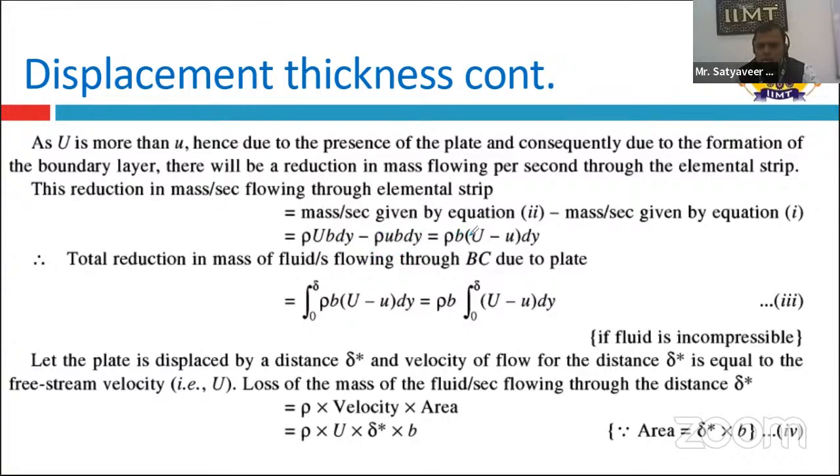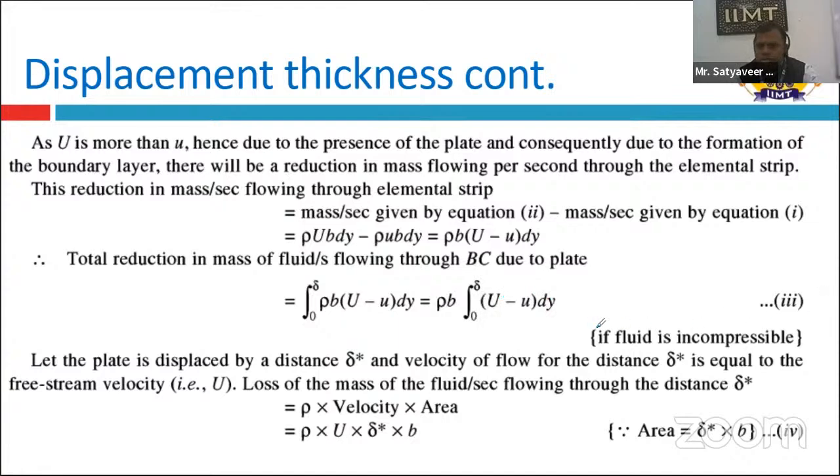Now you can take rho b common, and obtain easily (U minus small u) into dy. Now to find the total reduction in the fluid through the BC section, we have to integrate the previous equation, with initial limit 0 and final limit delta. Delta is the boundary layer thickness. Rho and b are constant parameters, so we take them out. The final equation is: total reduction equals rho into b, integration from 0 to delta of (capital U minus small u) into dy. That is the third equation.